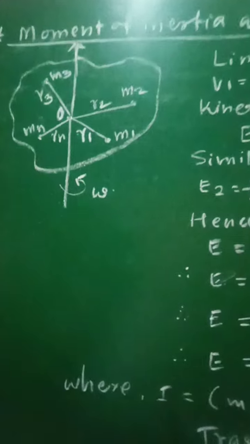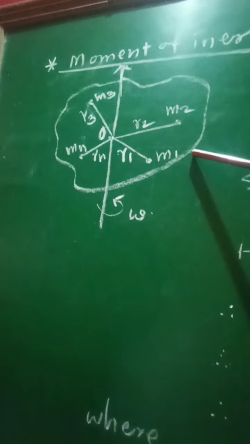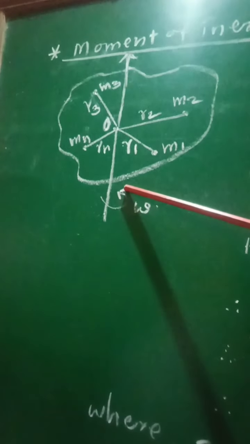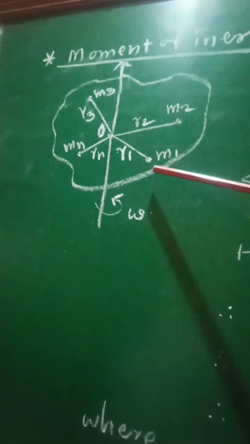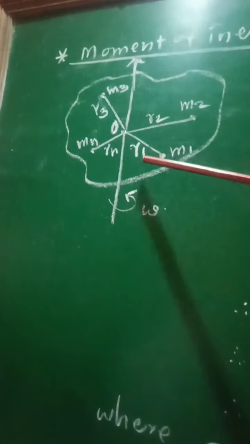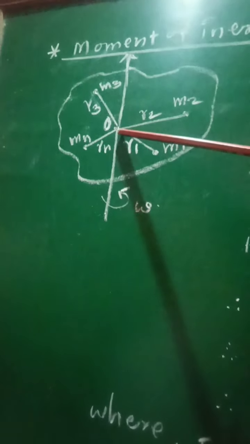In order to explain this analogy, let us consider a rigid body rotating about an axis of rotation passing through point O with constant angular velocity omega. Let that body be made up of n particles having masses m1, m2, m3, mn lying at the distances r1, r2, r3, rn from the axis of rotation.